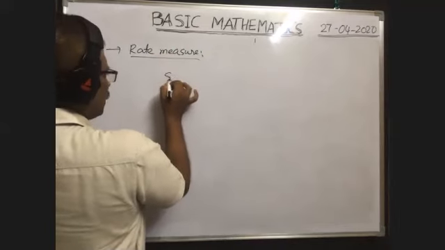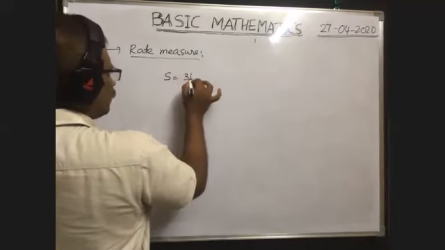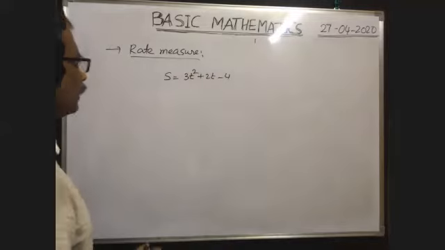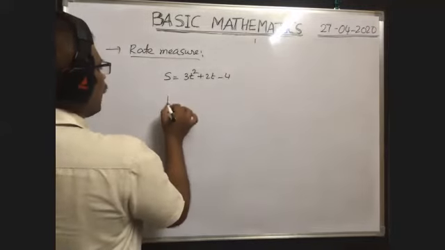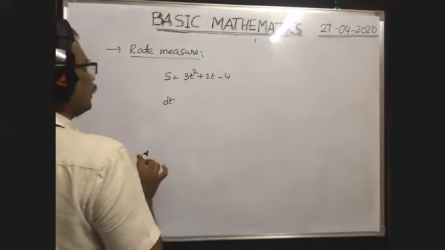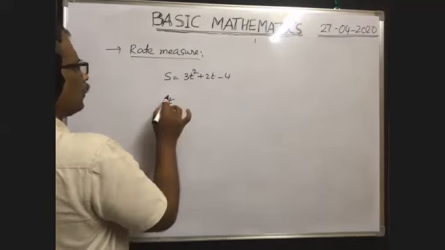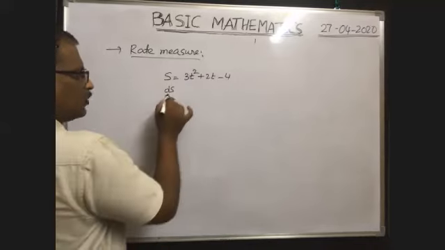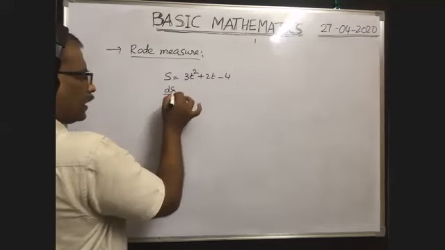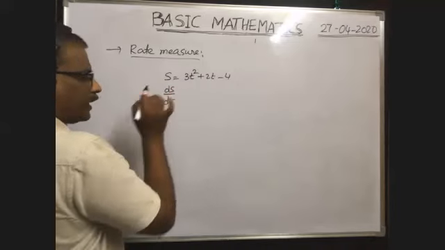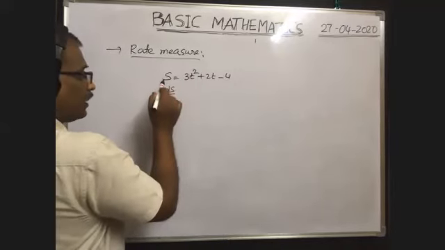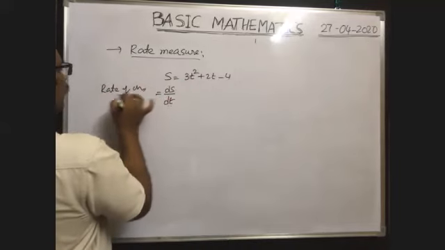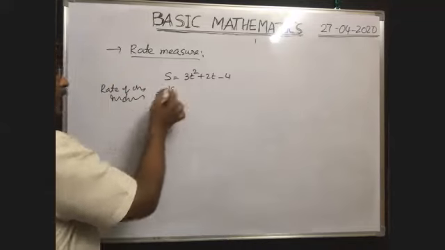Suppose the displacement of a body varies with time according to the equation s equal to 3t square plus 2t minus 4. Okay, rate measure means suppose in a small interval of time dt, because s is given as a function of time, the change in s value is say ds. Then the change in displacement in a time dt seconds is equal to ds. Then what is the change in displacement per second? That is called rate of change in displacement. That is called rate measure. That means rate of change in displacement, which is called rate measure, is equal to ds by dt.